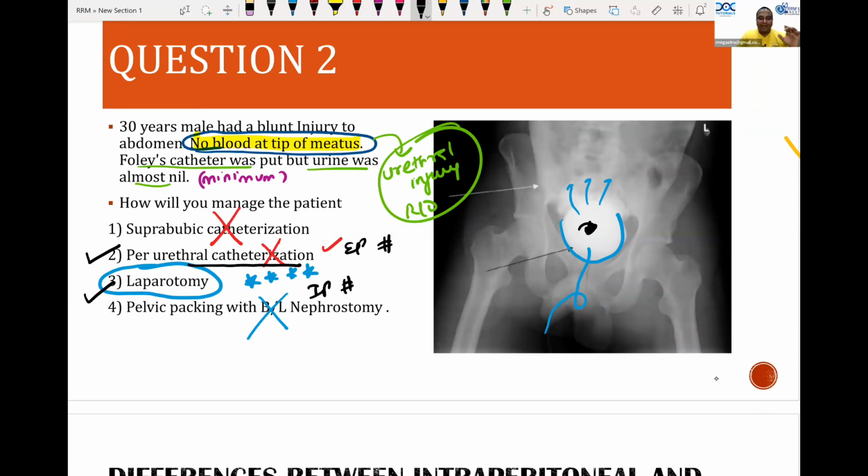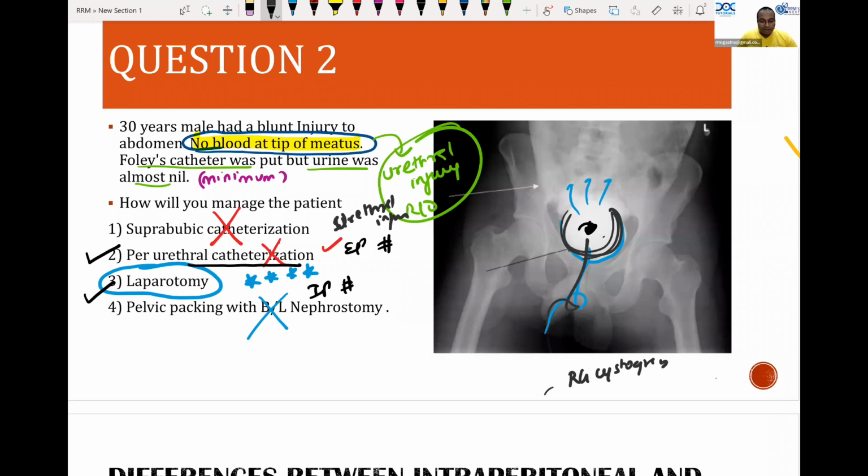If it is a urethral injury, you go for SPC. So each point is very clear. SPC is done for urethral injuries. So this case is not a urethral injury because there is no blood at the tip of the meatus. You should understand this concept clearly before answering this question. Then only you can answer it. And in fact, you can understand this image. It is a retrograde cystogram image. Through the urethra, we are inserting contrast and seeing the findings.